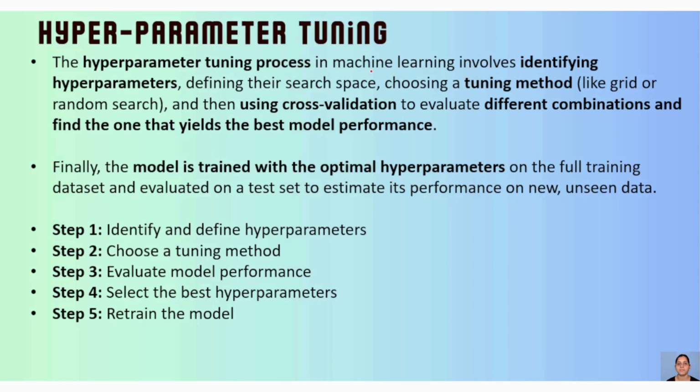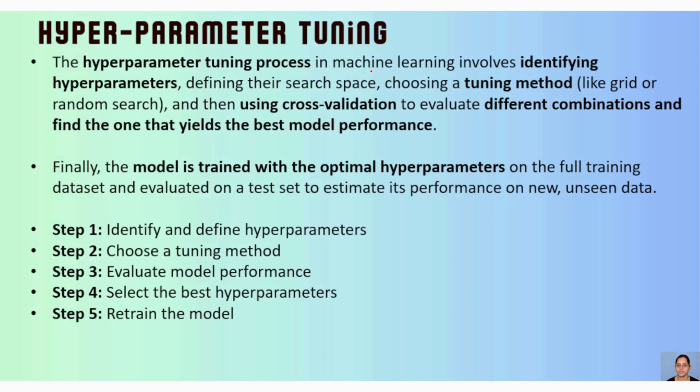We identify the best hyperparameters from this process. Then finally, once the model is trained with the optimal hyperparameters, we will evaluate on the test set to estimate the performance on new and unseen data, right?